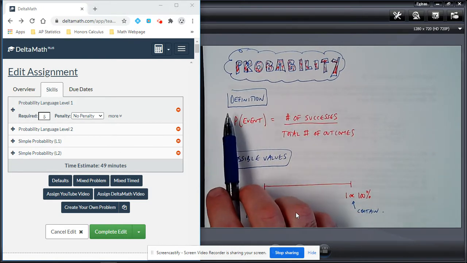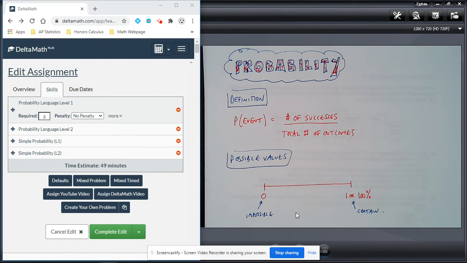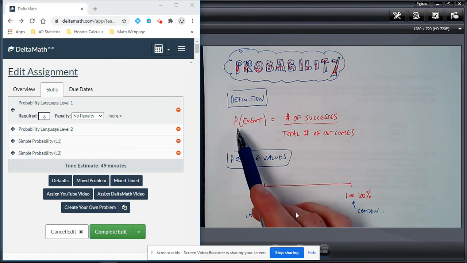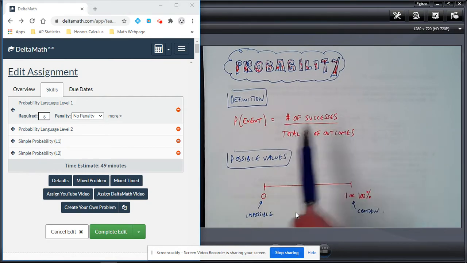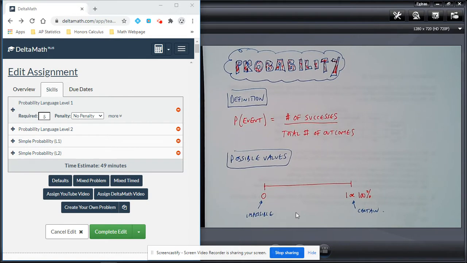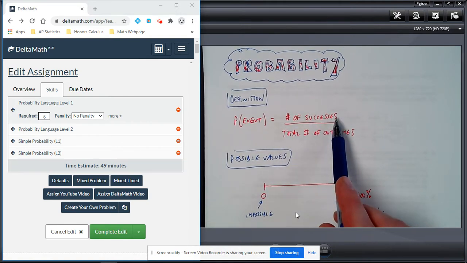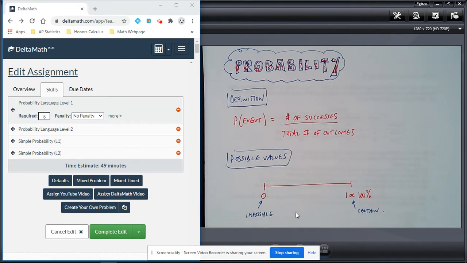Well, the definition of a probability or a probable event, the probability of any event occurring is quite simply the number of successes over the total number of possible outcomes. So basically everything you want to happen over everything that's possible to happen.